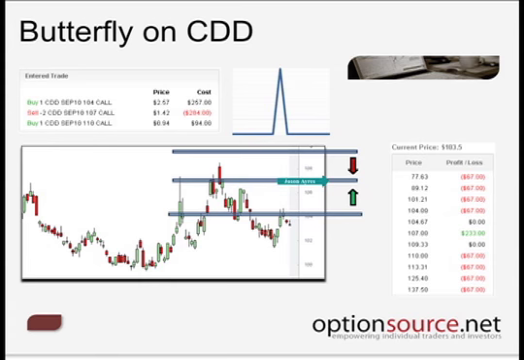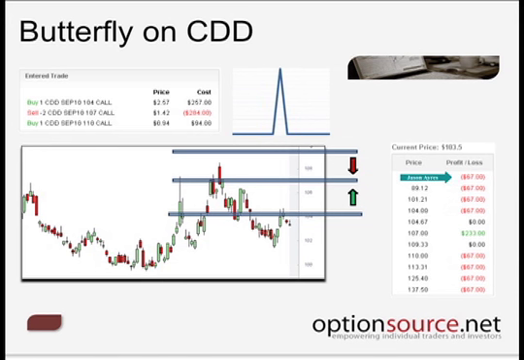Now what happens is we're generating an intrinsic value on our 104 strike call option. What's also happening as time's passing is the 107 strike calls are actually depreciating. So while we're generating intrinsic value on our long call position, all of the written call options are losing value because of the rate of time depreciation. So at the end of the day, we're looking at ultimately the options expiring worthless at the 107 strike. And because we've lowered our cost basis so significantly, our profit potential for this trade is increased that much more attractively.